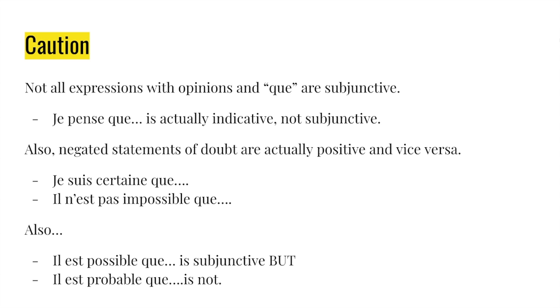For example, je pense que is actually indicative, not subjunctive. With statements of doubt, it's also really easy to flip from indicative to subjunctive. If you are certain of something and you put ne pas around it, you can become from certain to uncertain, which is subjunctive. And that can also happen on the flip side. So you can become indicative from a subjunctive sentence if you put ne pas around it, only with statements of doubt. In addition, the nuanced differences between possible que and probable que are the difference between subjunctive and indicative.